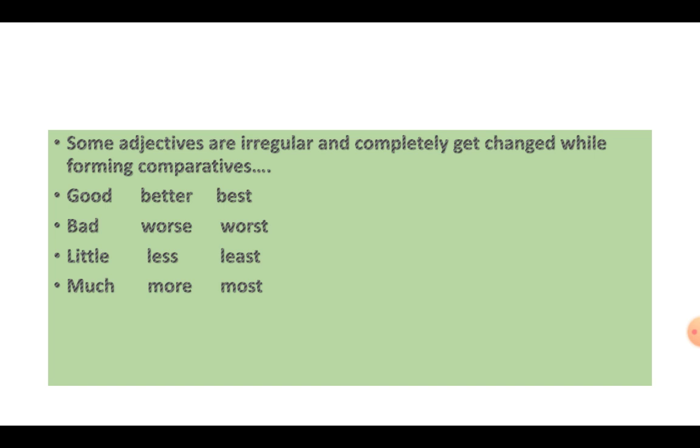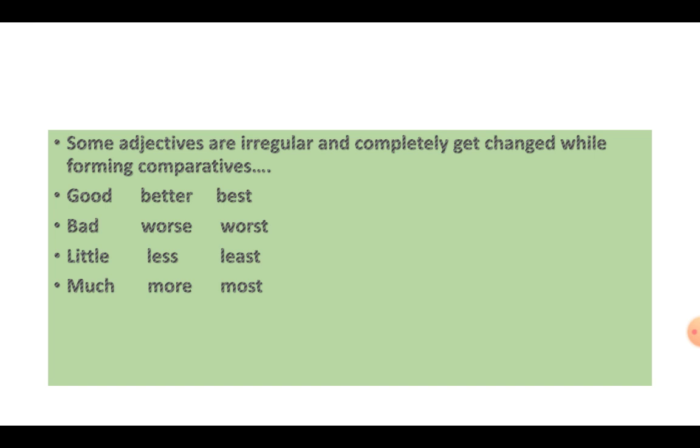Now sometimes we cannot make comparative or superlative by simply adding er or est. The word changes totally. Like with the word good. Suppose I want to use 2 degrees of good, it will be better, best. If I say bad, somebody is very bad, I'll say worse, and in superlative I'll use worst.